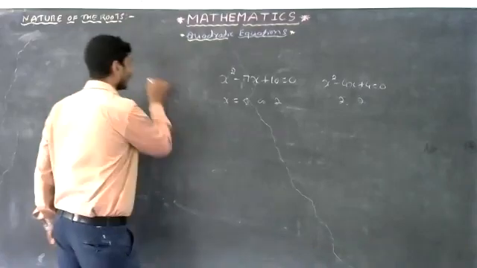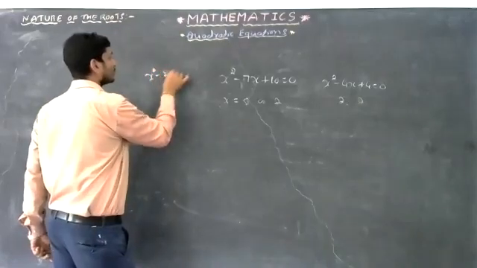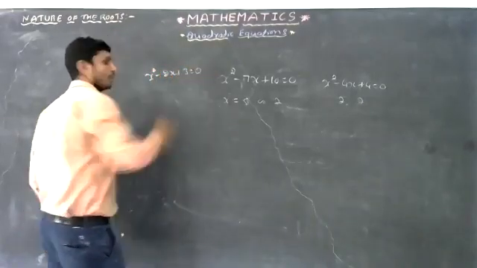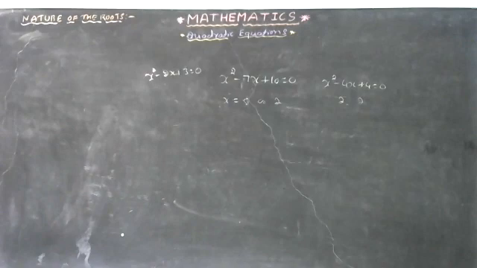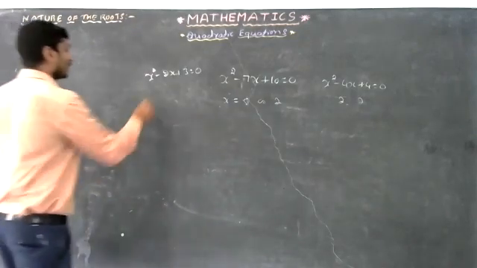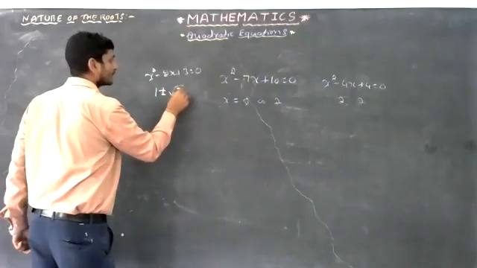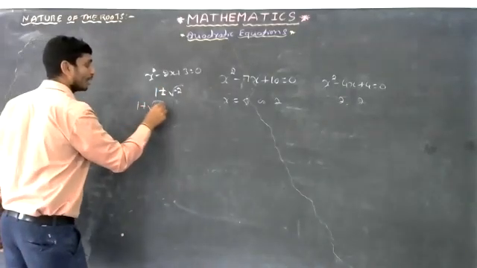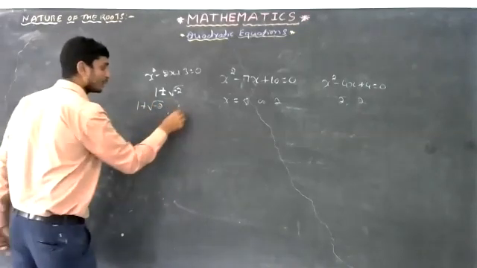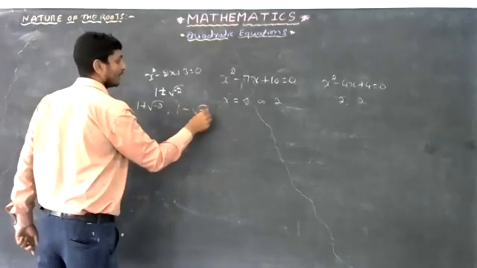If you take the example of x square minus 2x plus 3 equals 0, if you solve this problem, you will get the roots as 1 plus or minus square root of minus 2. That means one root is 1 plus square root of minus 2 and another root is 1 minus square root of minus 2.